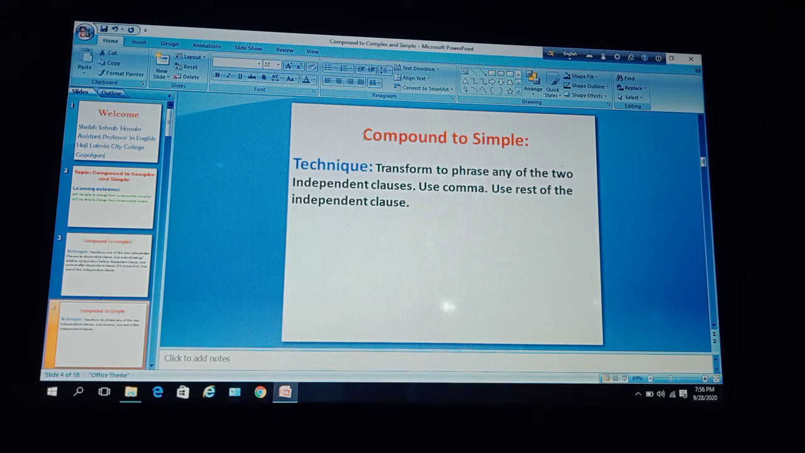Dear learners, now how can we make compound to simple? Technique to be applied here: at first, transform to a phrase any of the two independent clauses, then use a comma, and at last use the rest of the independent clause.